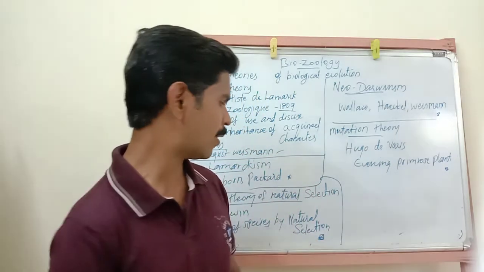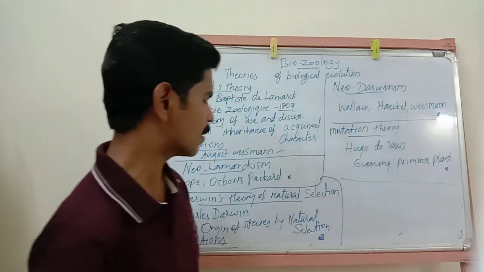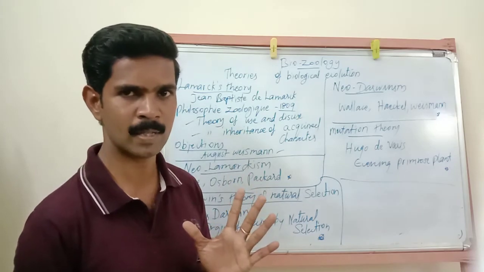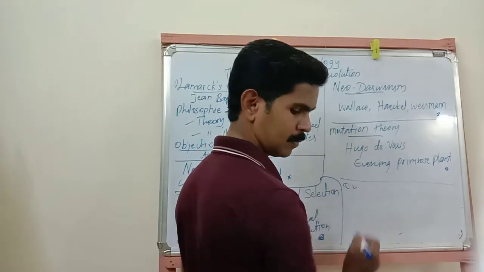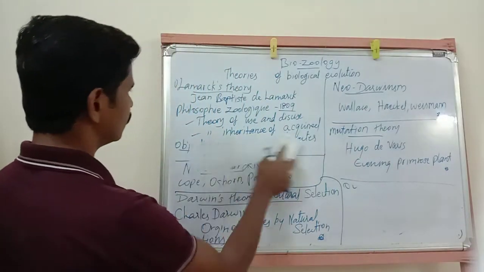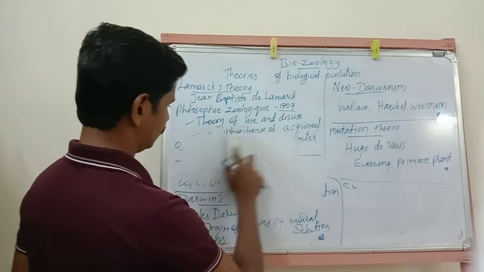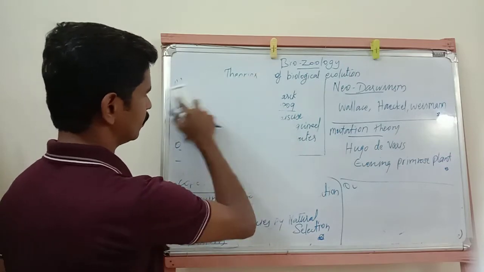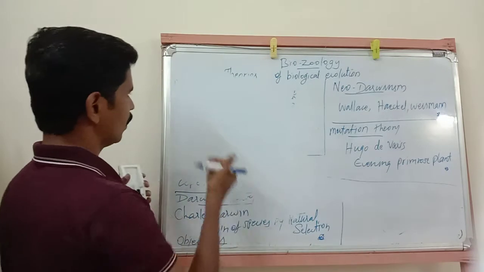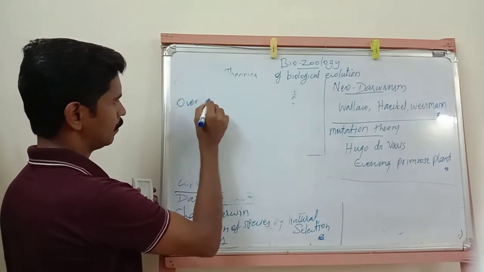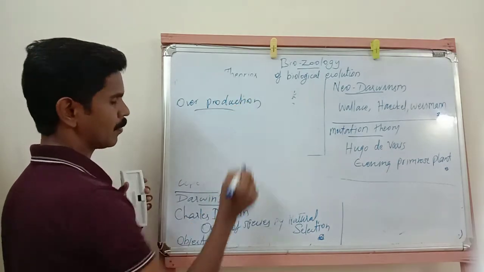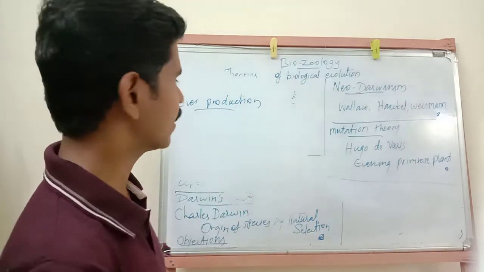The first fact of this Darwinism theory is overproduction.